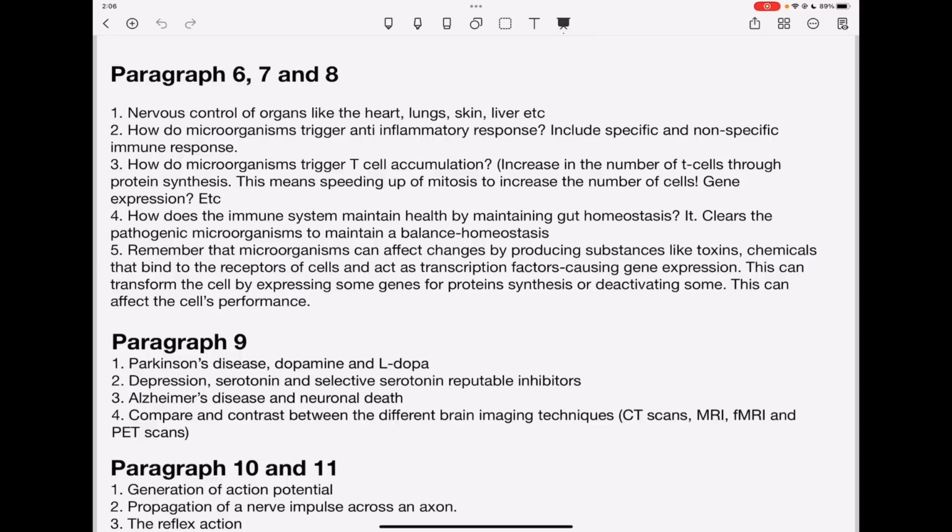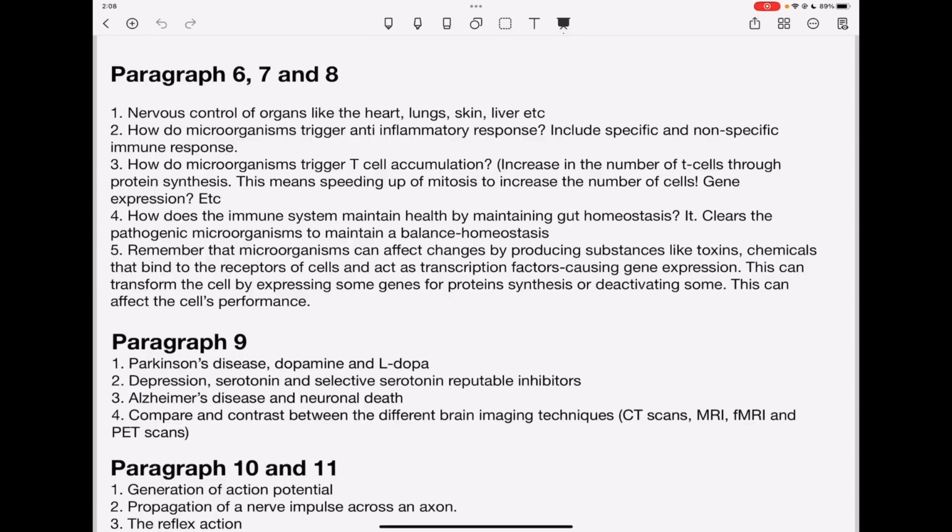They can ask about microorganisms and how their presence causes inflammation, and then how that inflammation can trigger the immune system. So on that note, you need to know the details of specific as well as non-specific immune response. There is also some statement about microorganisms and T-cell accumulation. So on that note, they could talk about protein synthesis and how some chemicals produced by these microorganisms could lead to speeding up mitosis and thereby increase the number of cells that are produced. They could also connect these to gene expression and so on.